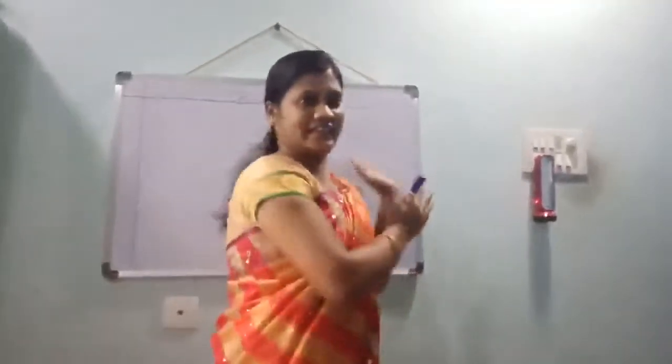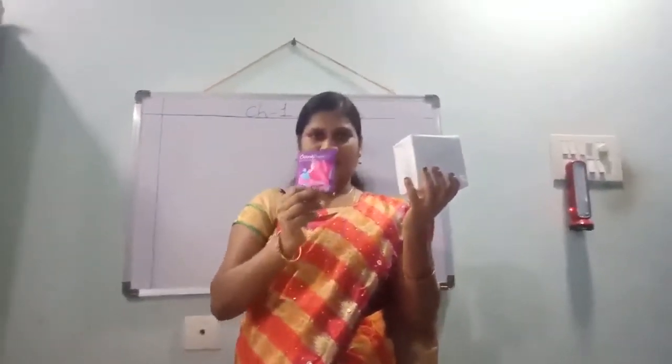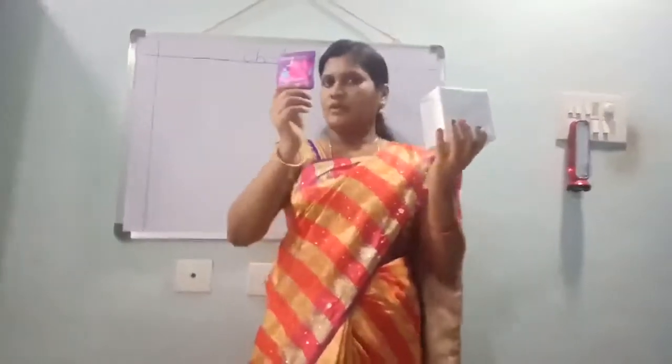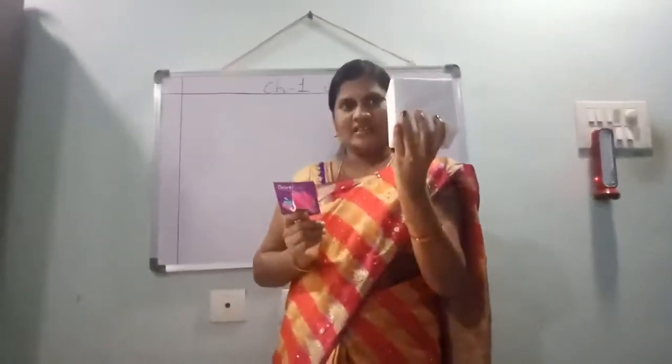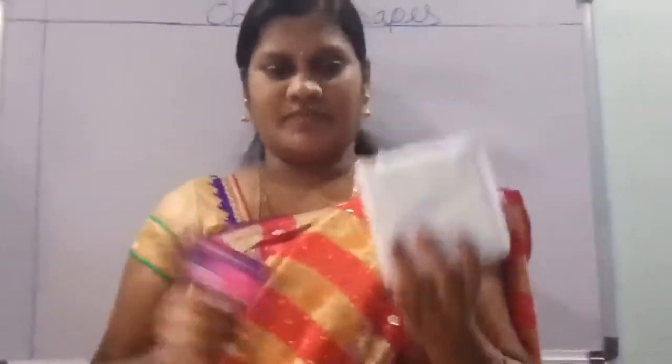That I will say today. See children, this is a cube. This is a square, a 2D figure. This is a 3D figure. 2-dimensional figure, 3-dimensional figure.